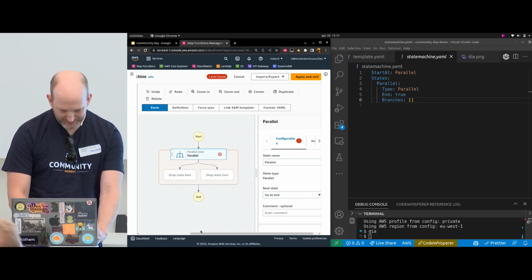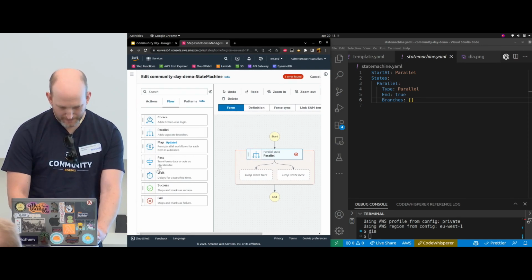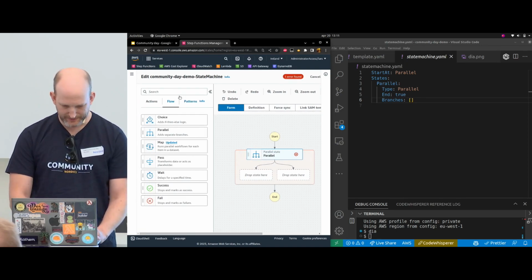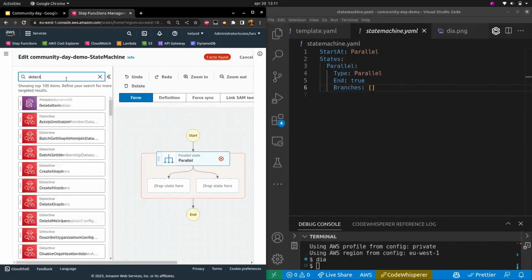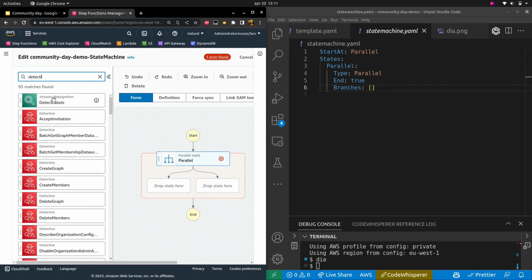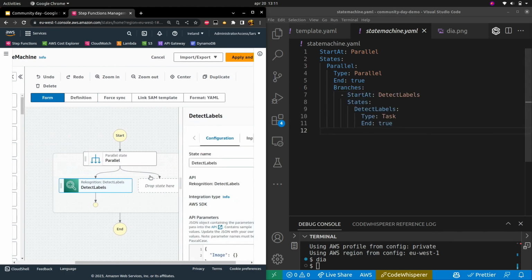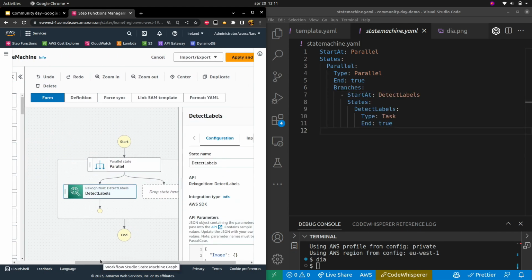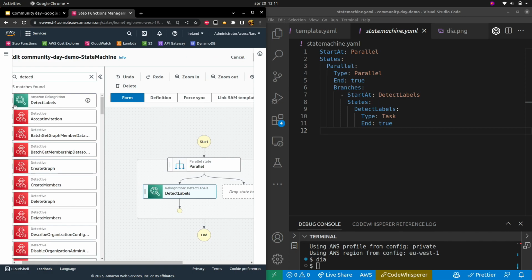This is a bit difficult. And then we want to have detect labels. And drag that in there, and you see it updates over there. Then let's do the same thing with faces.